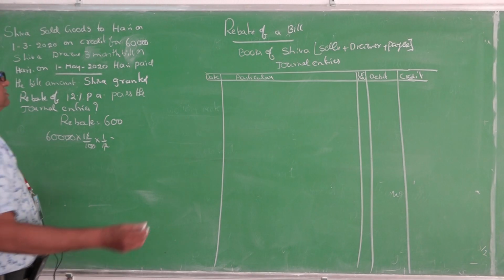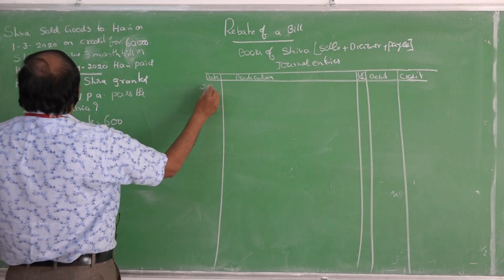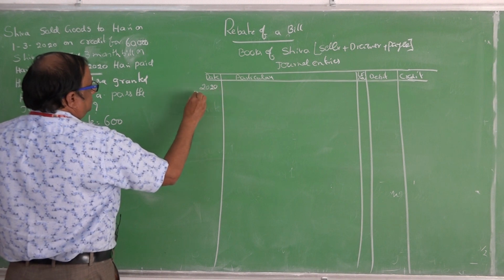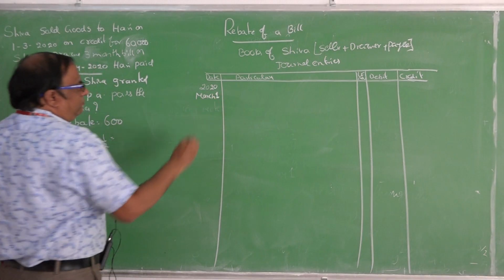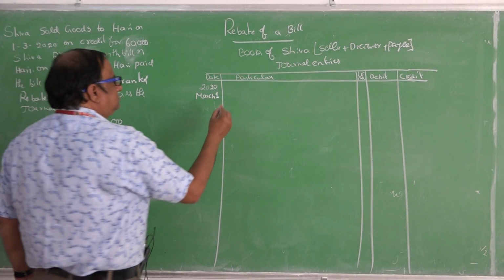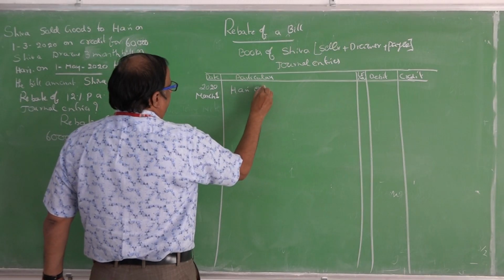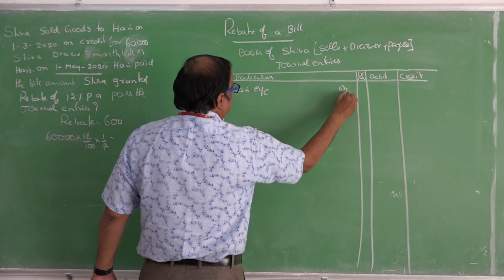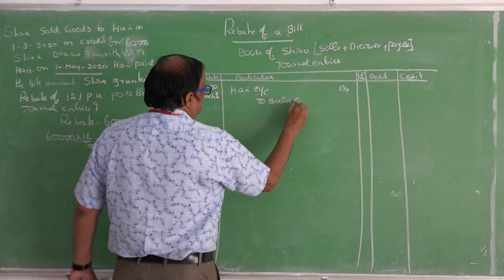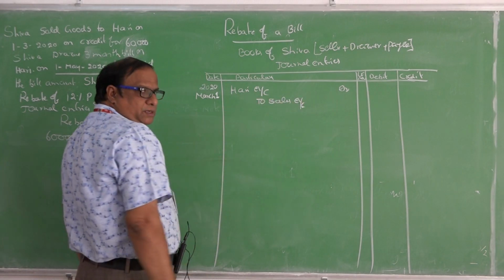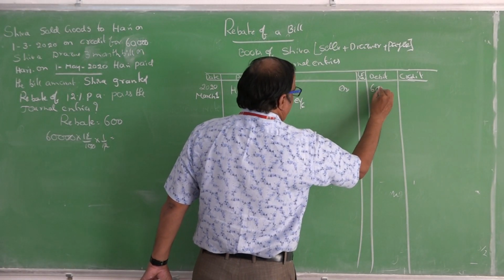What is the problem? First entry as usual. 2020 March 1st. Same. Hari account debit to sales account. Same entries. Hari account debit to sales account comes as 60,000.